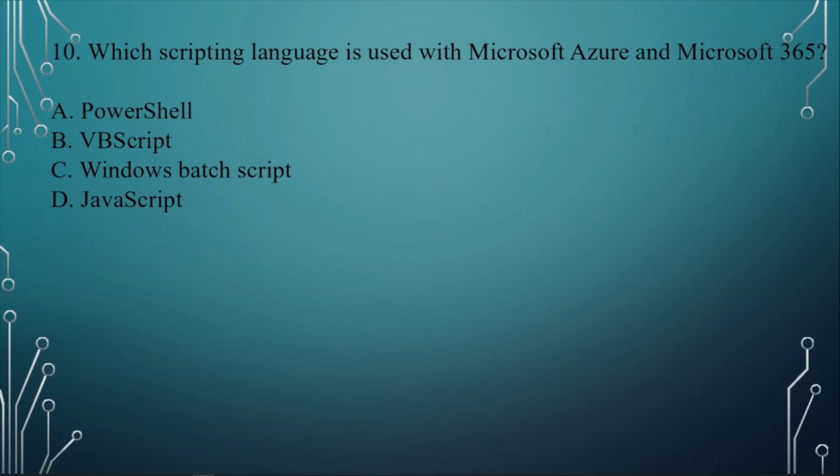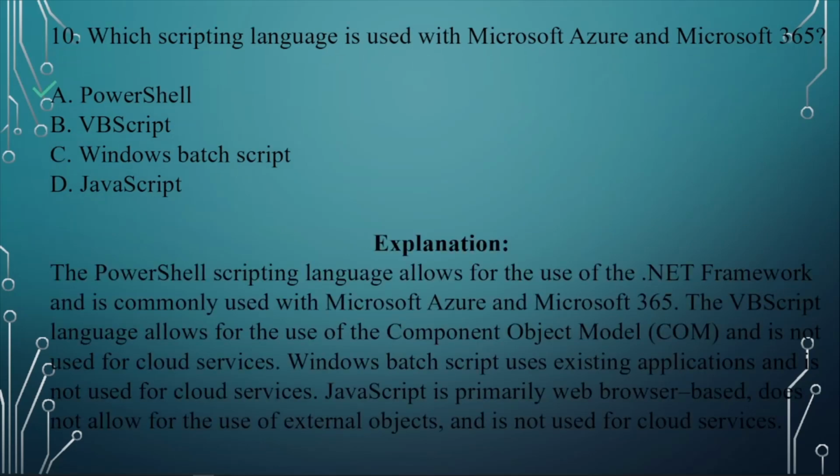Question number 10. Which scripting language is used with Microsoft Azure and Microsoft 365? A. PowerShell, B. VBS script, C. Windows Bash script, D. JavaScript. The answer here is A. PowerShell. So it allows for the use of the .NET framework and is commonly used with Microsoft Azure and Microsoft 365. The VBS script allows for the use of the component object model and is not used for cloud services, and so on.